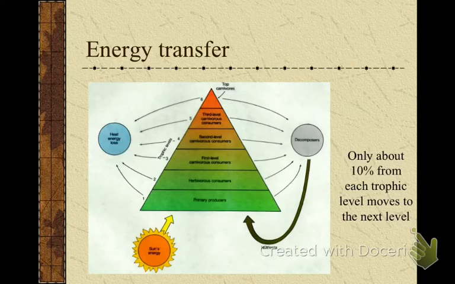So here's just a generic pyramid, and I want you to know that there are 3 different ecological pyramids, okay? One of the ecological pyramids is the pyramid of numbers. And we talked about how many individuals are at a given level. Like we said, there are many more individual organisms of grass than there are humans.